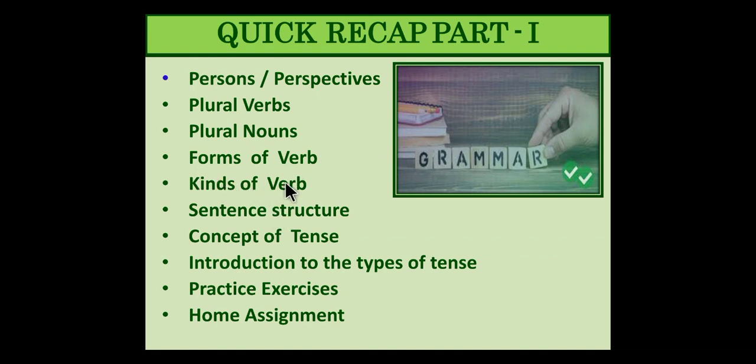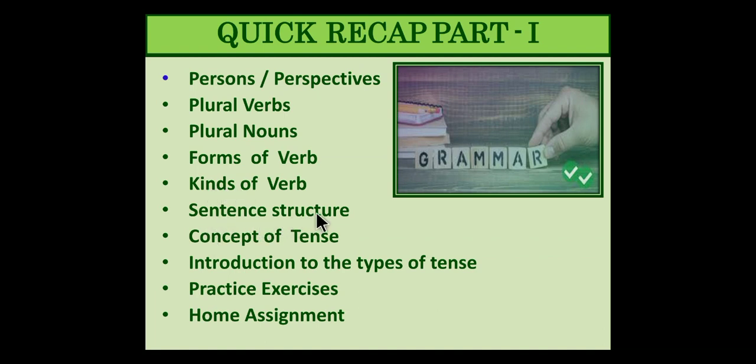Let us keep it to a limited expansion, just the main verb and the helping verb. Right now we are more bothered about the helping verbs, because main verbs, the regular and the irregular verbs, we already are aware of the past tense form, the gerund forms and all. So right now what matters is the helping verb, when and how to use it. That makes the sentence structure accurate.